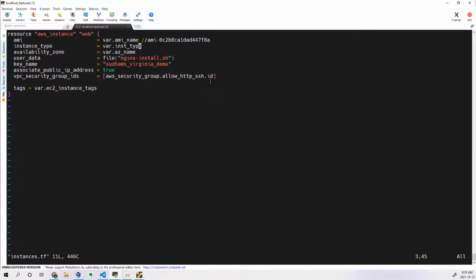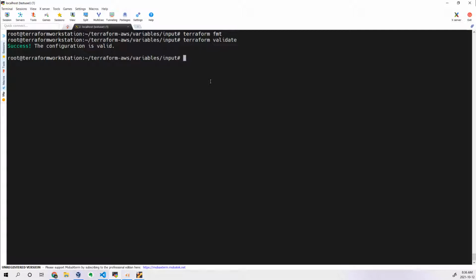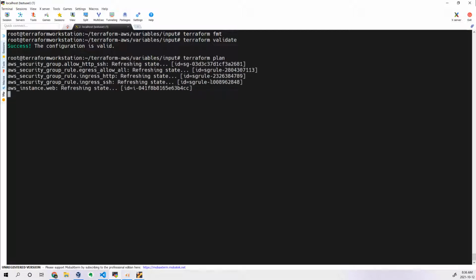So let me go to the instances. This is fine, this is fine, this is also fine. Now terraform fmt, to see if any files are modified, then terraform validate. All my configurations are correct, so I'm good to go, right? So terraform plan. Our intention is to see whether output values are getting printed or not. In terraform plan, it will not print. Why? Because, let me show you.